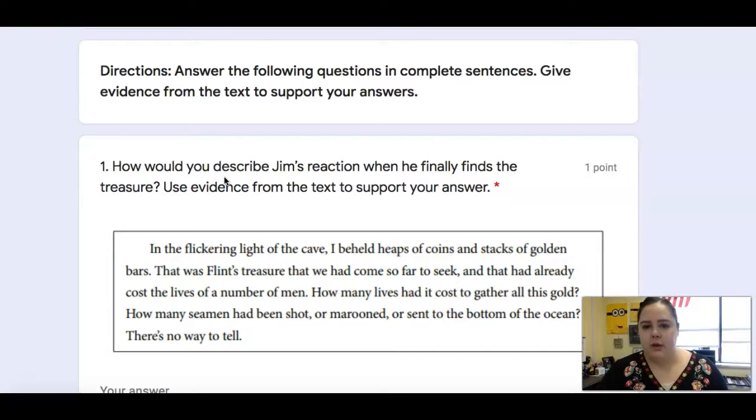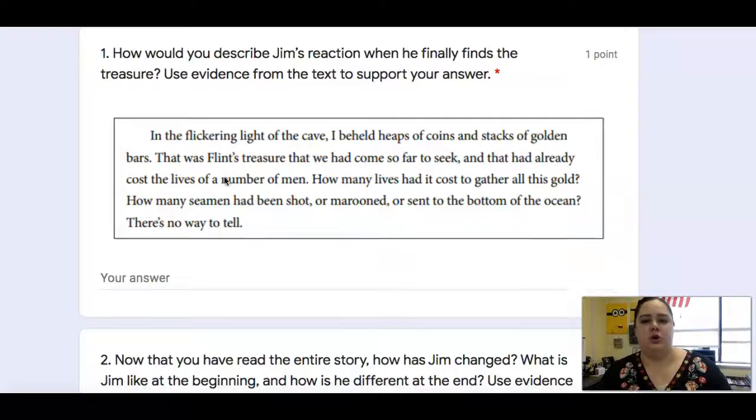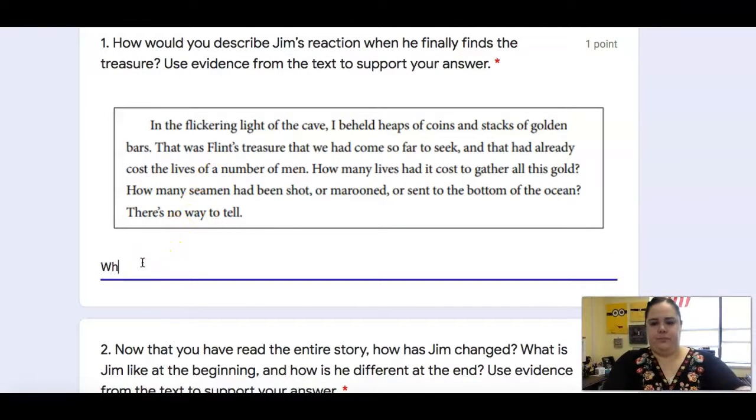It says, answer the following questions in complete sentences. Give evidence from the text to support your answers. Number 1 asks, how would you describe Jim's reaction when he finally finds the treasure? Use evidence from the text to support your answer. So you're telling me, what was Jim's reaction like?